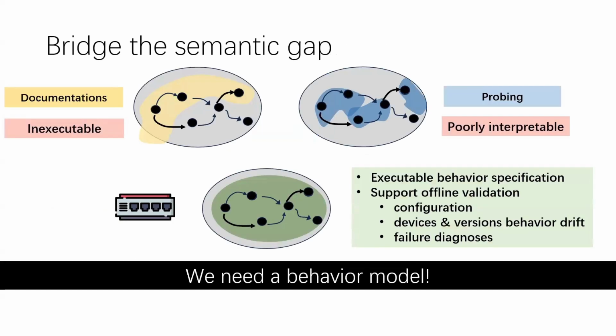We argue that the missing part here is an executable behavior model that combines these sources. Documentation supplies an initial structure, and observations align the structure with the device. The model can be used before deployment to check a configuration, or after an incident to identify where packet behavior diverged. It also provides a common basis for comparing device or firmware versions.